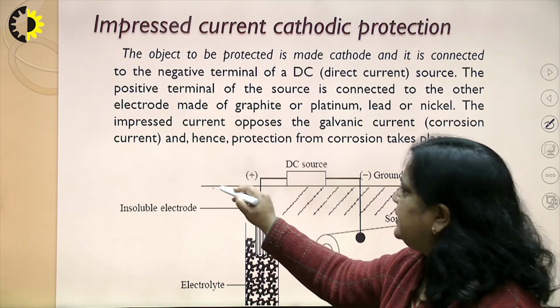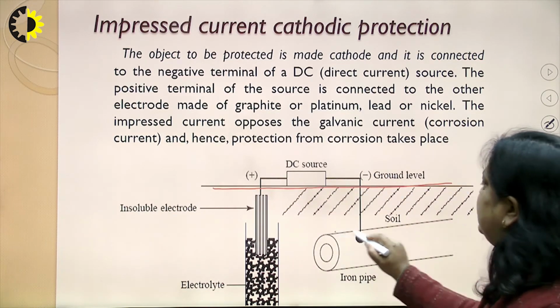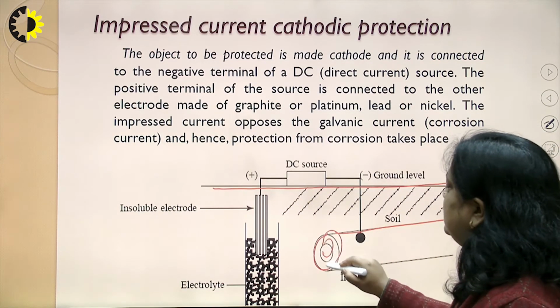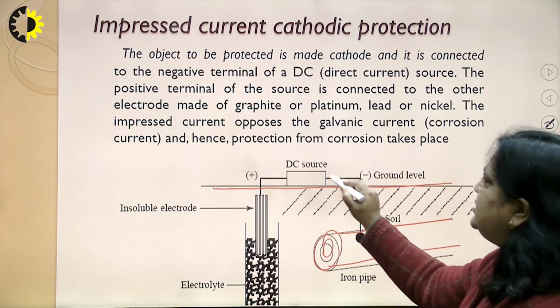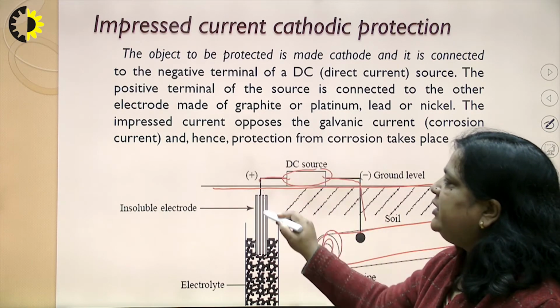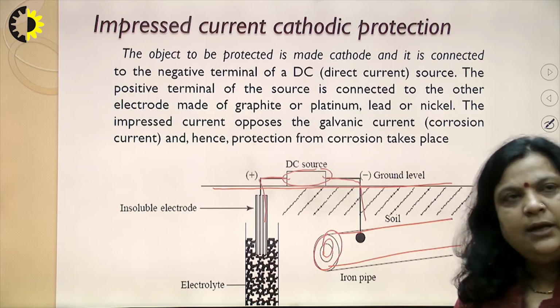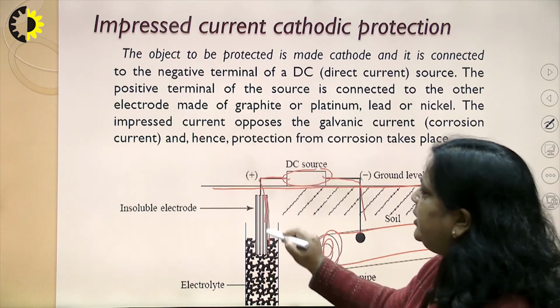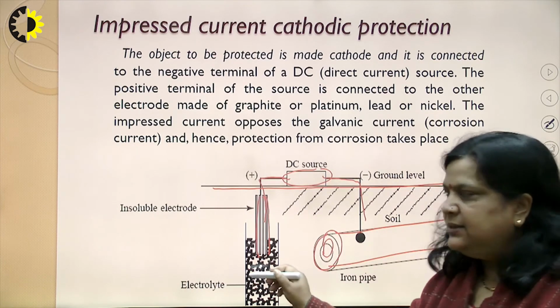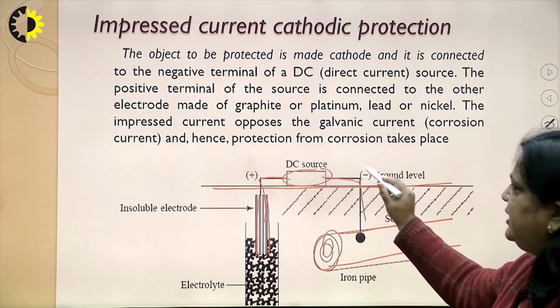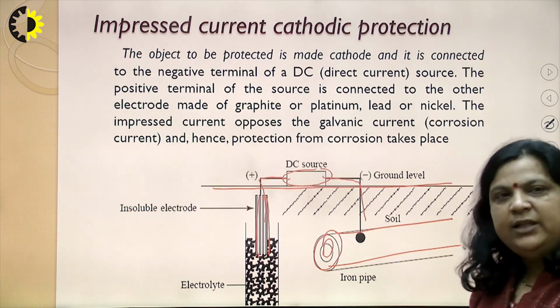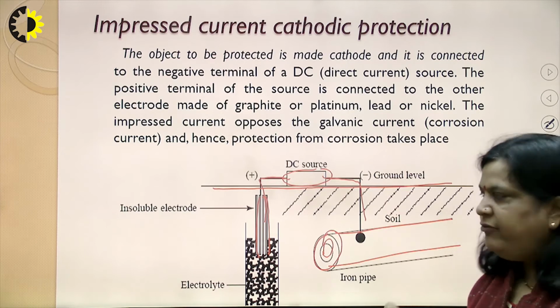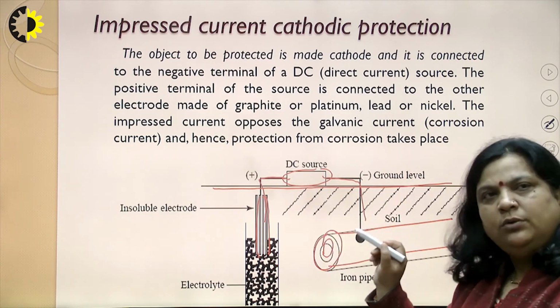So this is the surface and this is the underground pipe. Here an additional DC source is added, and the positive terminal of the DC source is connected with an inert electrode, which may be graphite or similar. And this is the electrolyte, and the negative terminal is connected with the iron pipe. So here we apply a current opposite to the corrosion current.